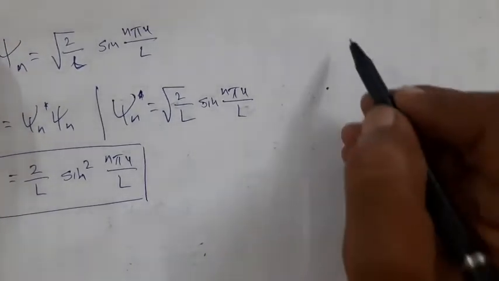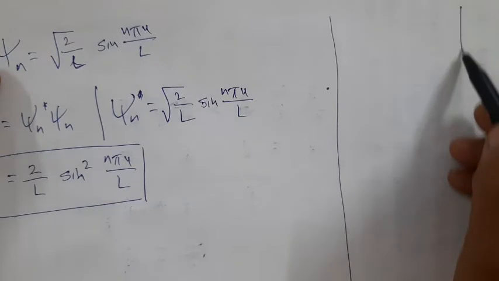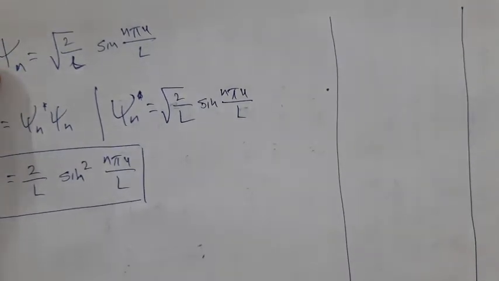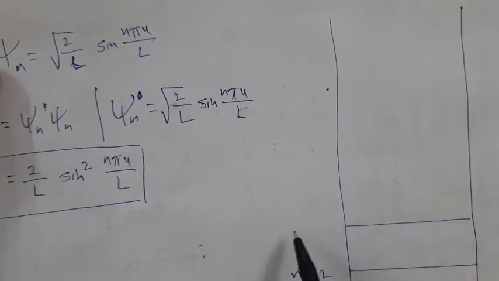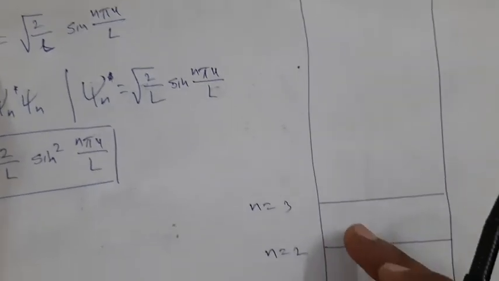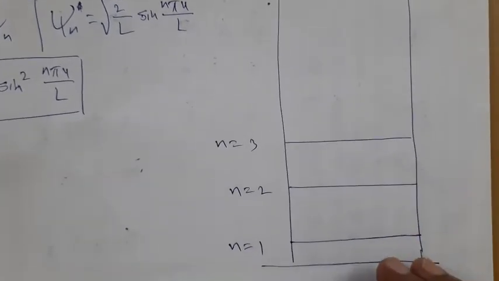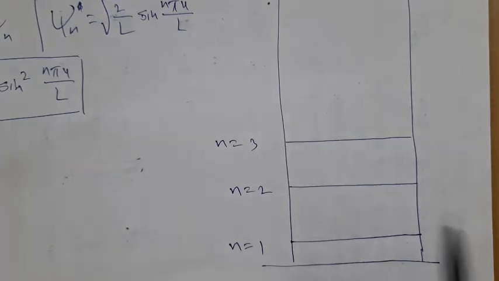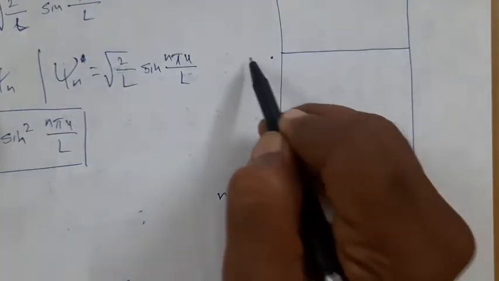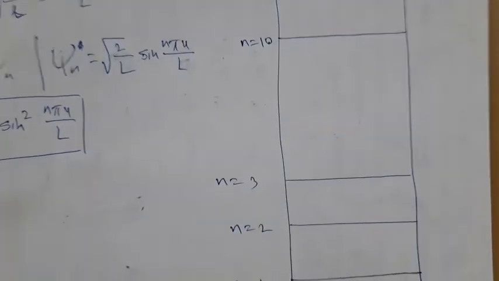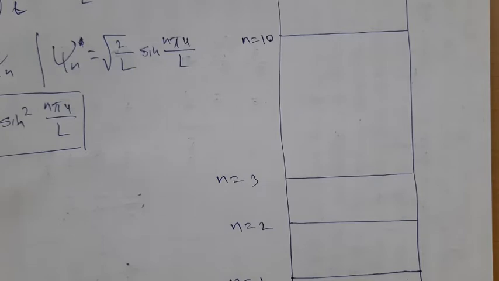Now I will write the probability densities for first few wave functions. Now I will not represent it in proper proportion. Therefore if I represent this to be with n is equal to 1, then directly I will represent n is equal to 2 somewhere here, n is equal to 2. I will draw n is equal to 3 somewhere here. I know that they are not in proper proportion, but just for the sake of representation, and somewhere here I will represent say for example n is equal to 10, correct? So that we will get the idea how the probability density changes for the quantum number n, that is for the state of particle.